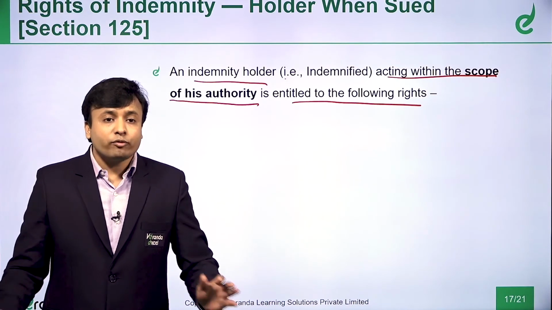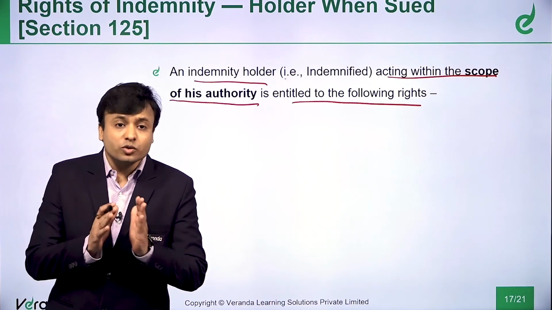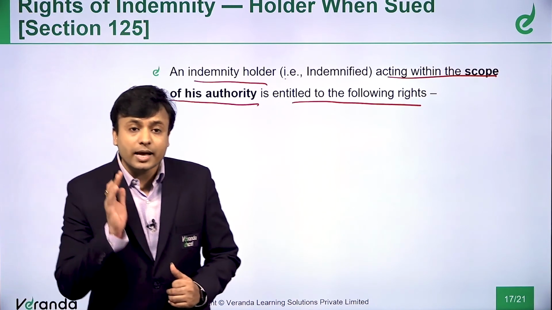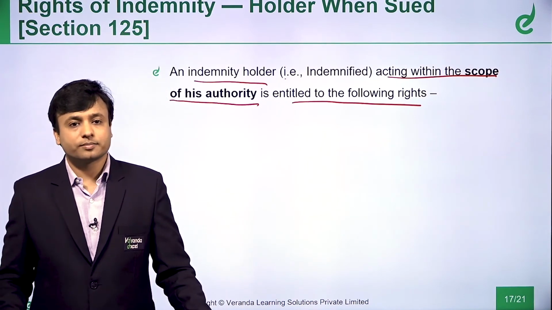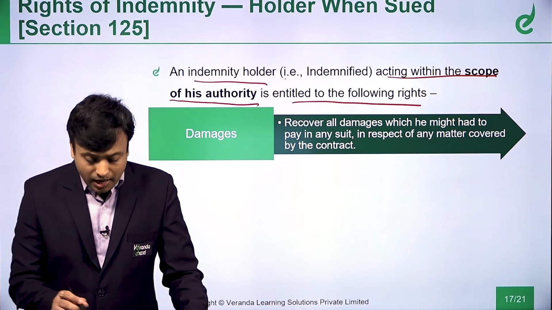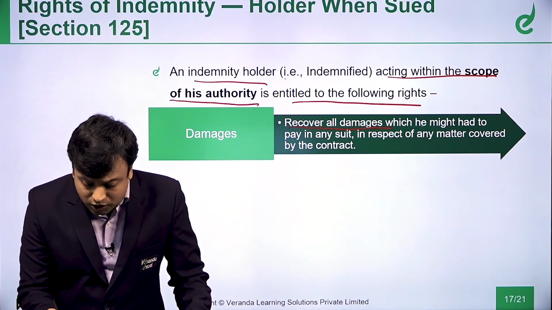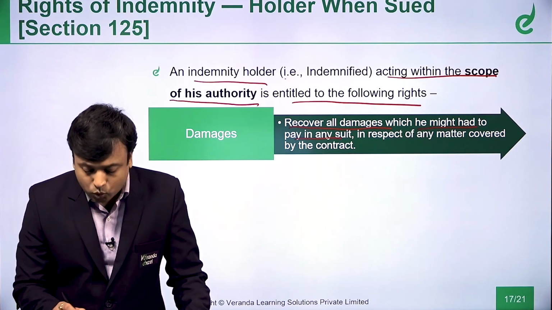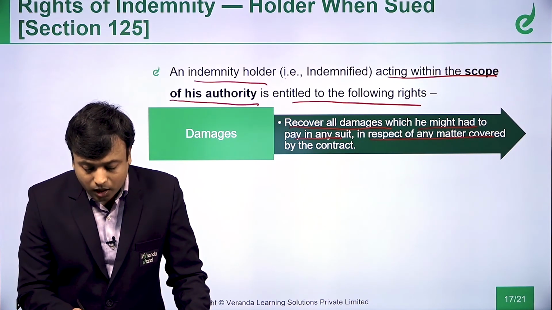So, if the indemnity holder is within his scope of authority, then he has some rights. And what are these rights? Claim damages. Recover all damages which he might have had to pay in a suit in respect of any matter covered by the contract.